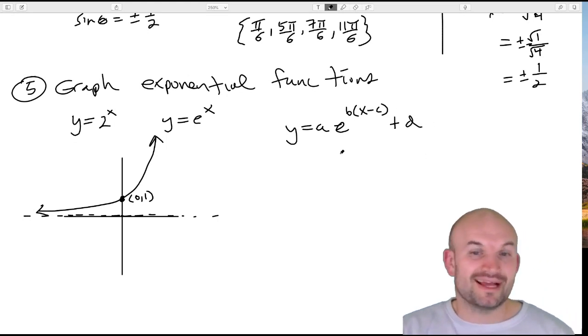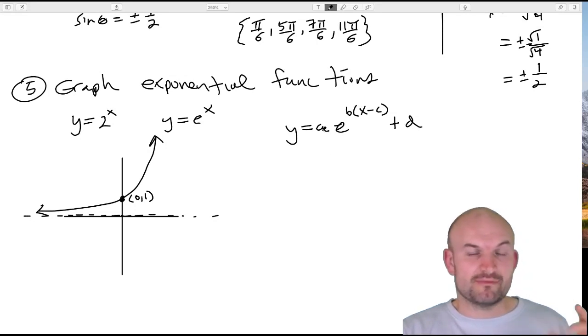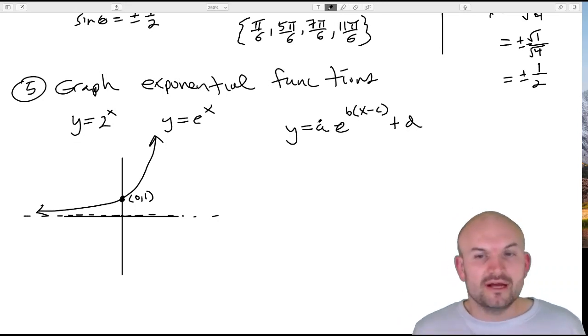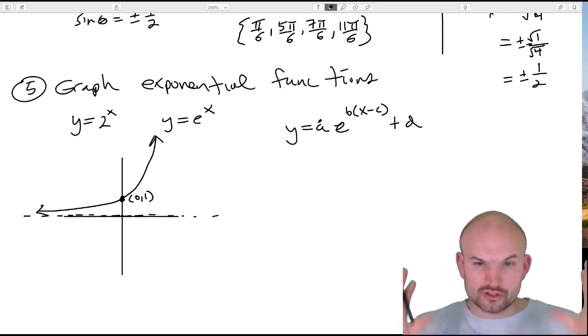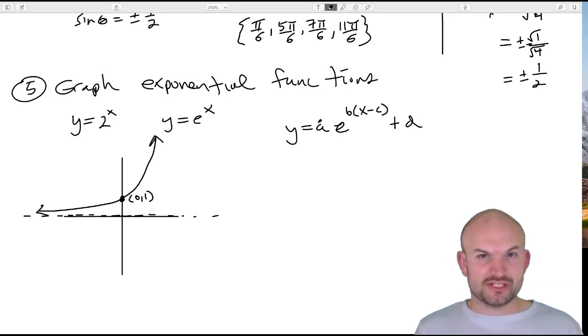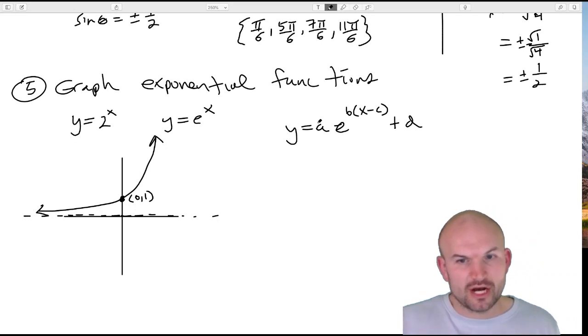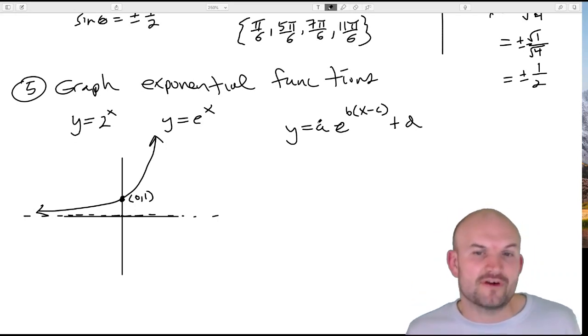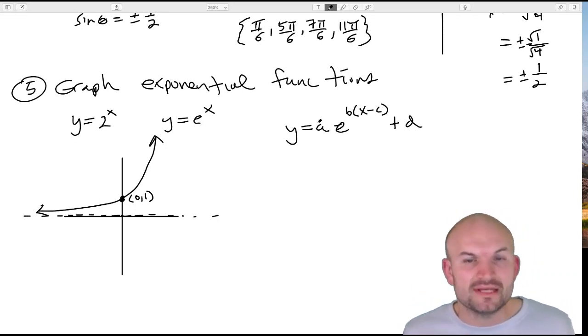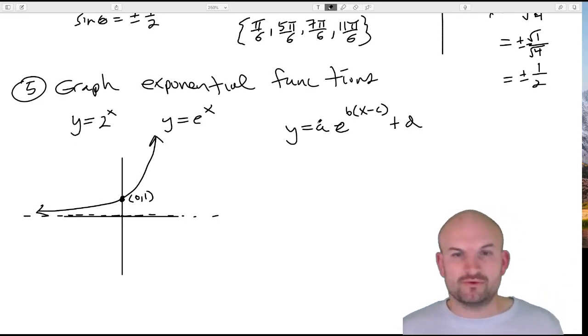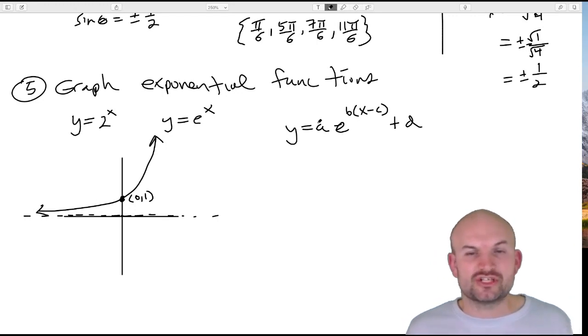Okay, so again, now all you're simply going to do is remember a is going to be your vertical stretch or compression, as well as a reflection about the x-axis. d is shifting up and down. Remember, a and d are your vertical transformations. a is multiplication, so that's stretch and compress, as well as reflect. And then d is your adding, that's why you're going up and down. Inside of the function is going to be your b and c. So b is going to be your horizontal stretch or compression, as well as a reflection about the y-axis. And c is going to be your shift left and right.